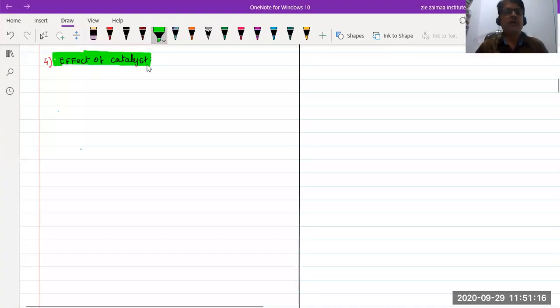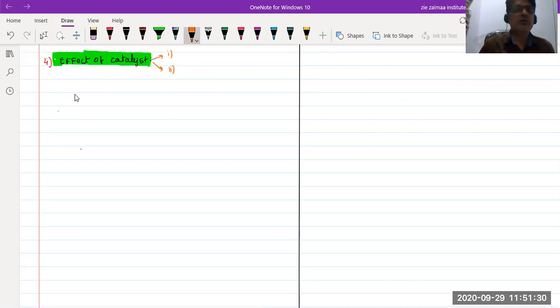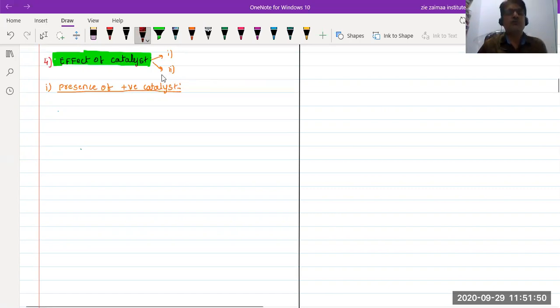And we know that the effect of catalyst has two subtopics. What are they, beta? First one, presence of positive catalyst, and presence of negative catalyst. Okay. Now let us take the first one, presence of positive catalyst. So first, what does catalyst mean?